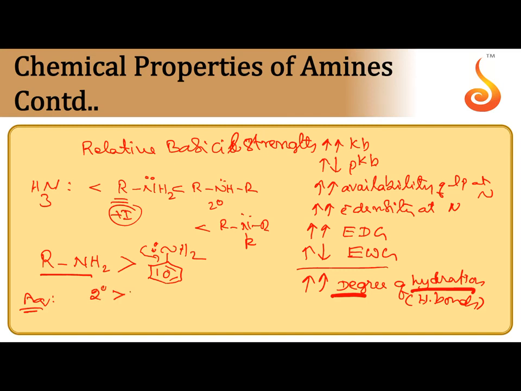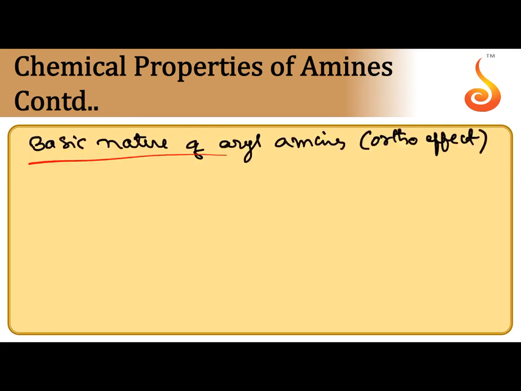2 degree amine greater than 3 degree amine greater than 1 degree amine and ammonia. This is for general amines in aqueous medium. You remember, in aqueous medium. Only for methyl amines, if the alkyl group is a methyl group, it is slightly changed: 2 degree amine, 1 degree amine, 3 degree amine. So the basic nature of 3 degree amine is even less than 1 degree amine if the alkyl group present is methyl. This is for methyl amines.